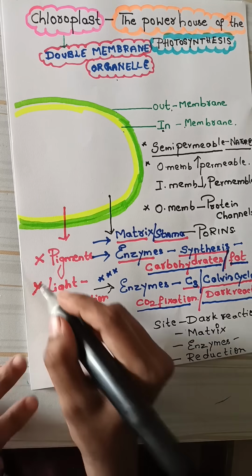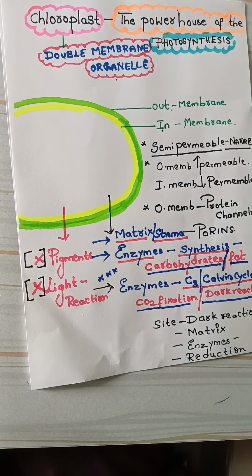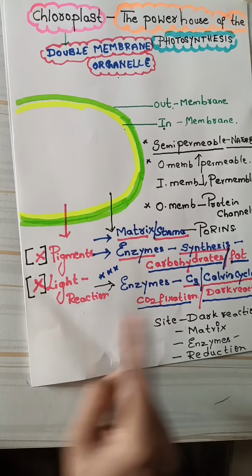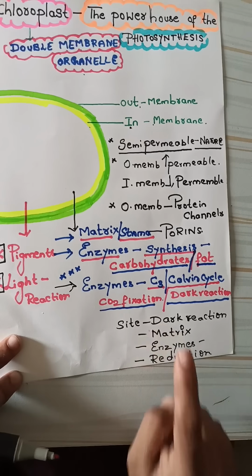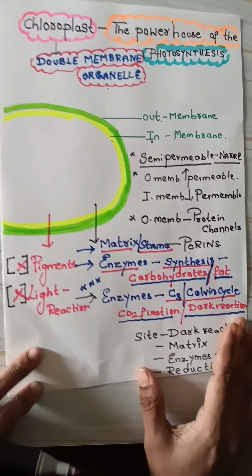The light reaction does not take place in the matrix because chlorophyll, carotene, chlorophyll a and b, all these photosynthetic pigments are absent. So it is not the site for the light reaction. It is the site for the dark reaction, because there are enzymes involved in the reduction reaction, right?